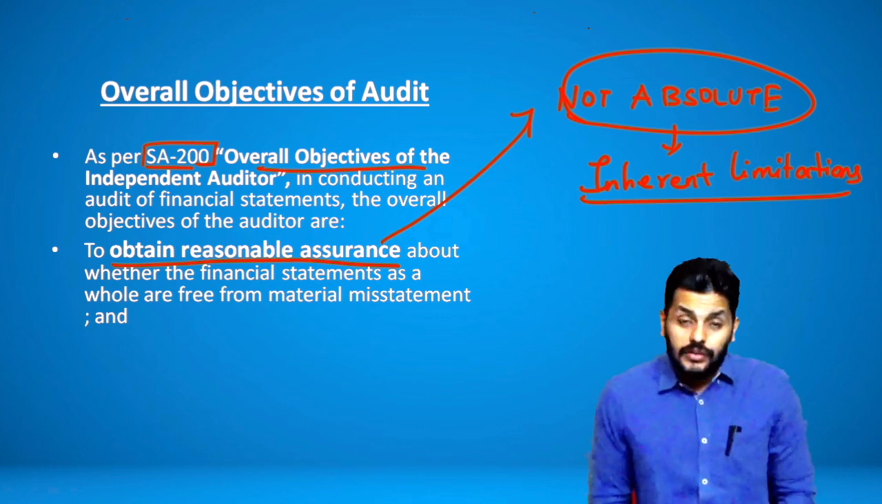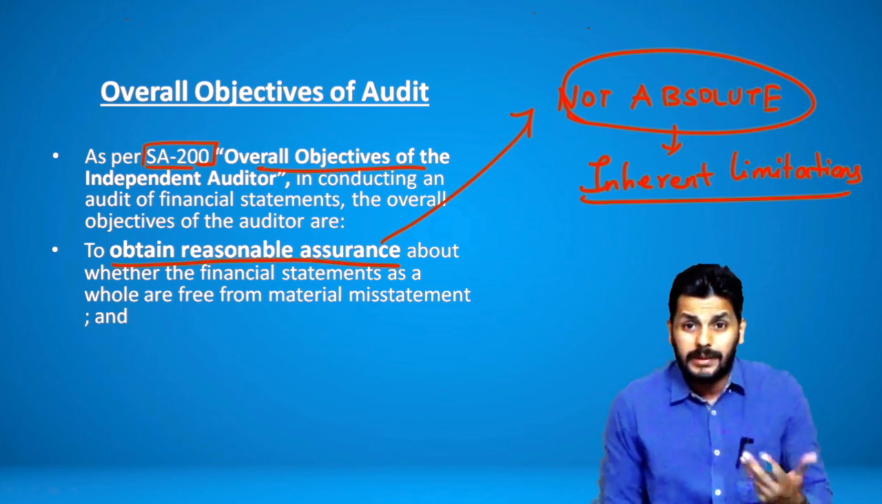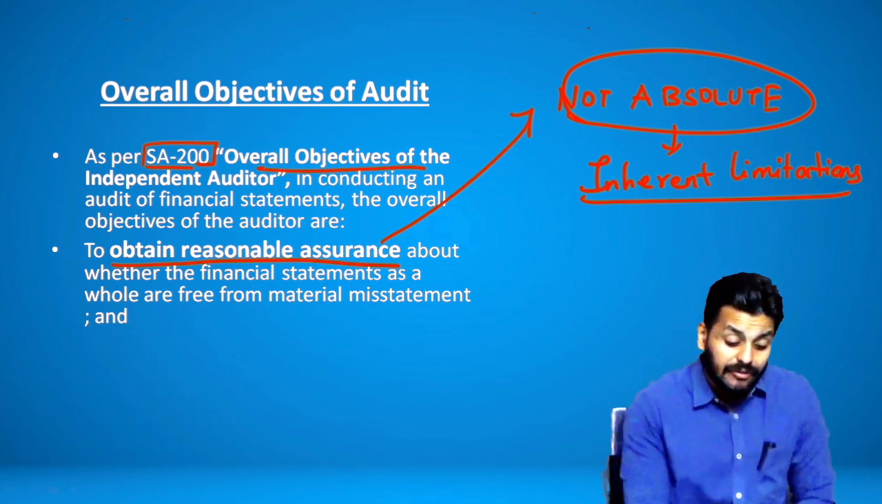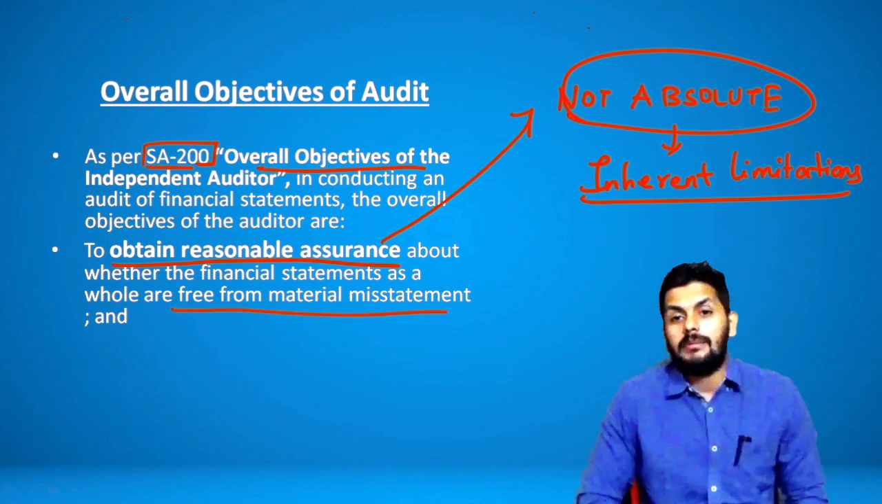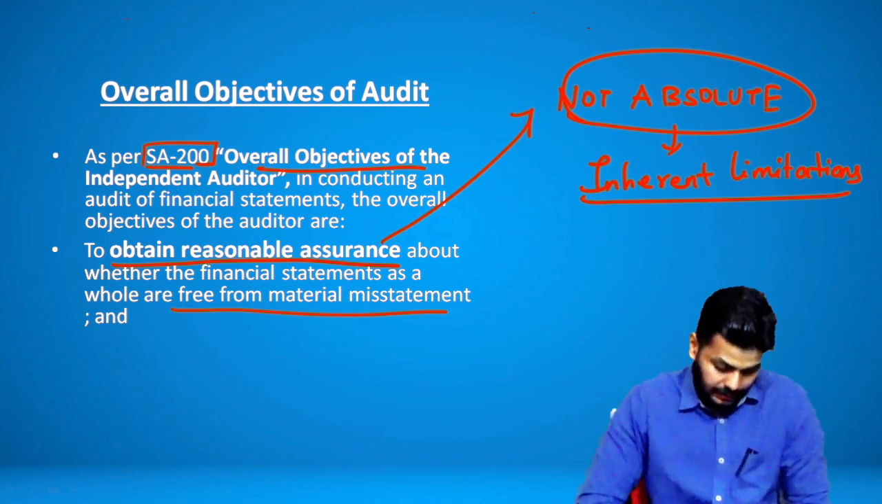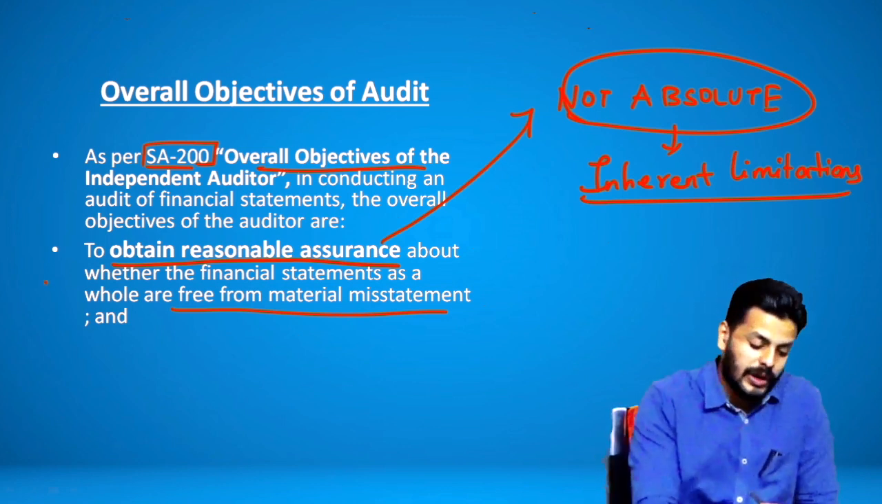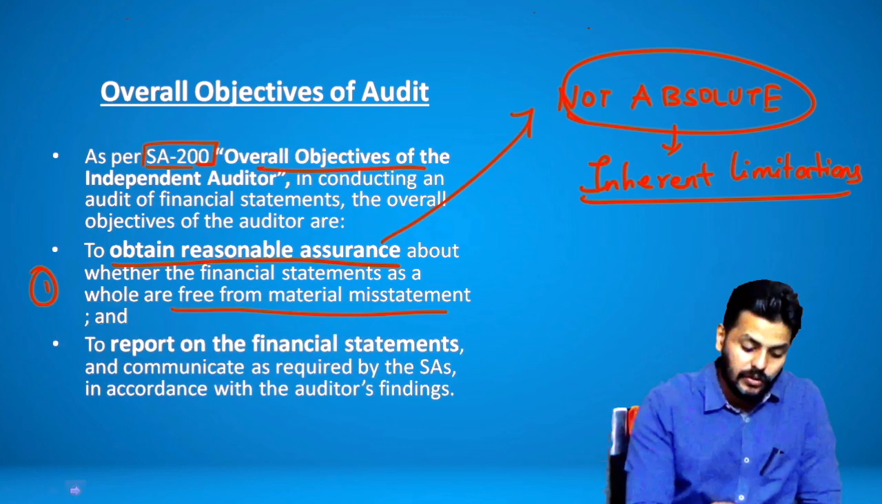It is to obtain reasonable assurance about the financial statements. Fine. What about the financial statement? That they are free from material misstatement. To obtain a reasonable assurance about whether the financial statements as a whole are free from material misstatement. Okay, this is one part of the story. What's the next part of the story here?